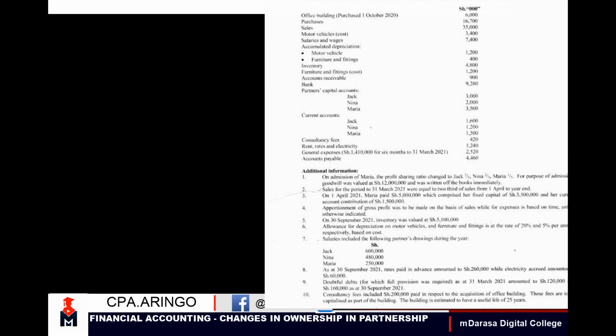So therefore, we'll have to prepare our goodwill account, as well as our capital account, which will enable us basically to treat these items the way they're supposed to be treated.